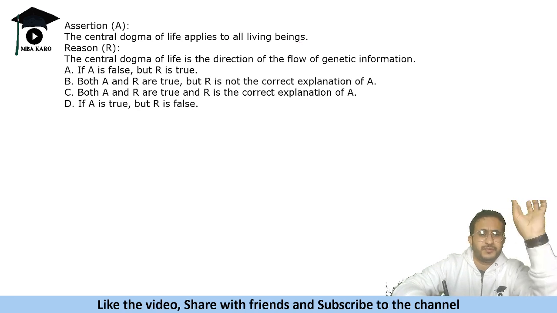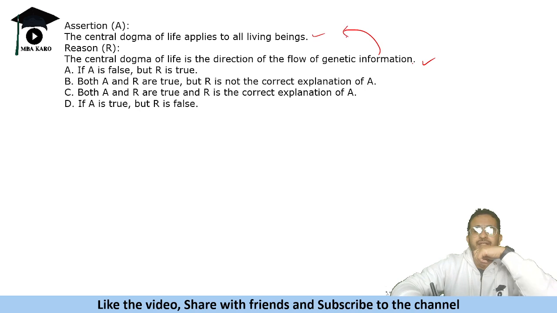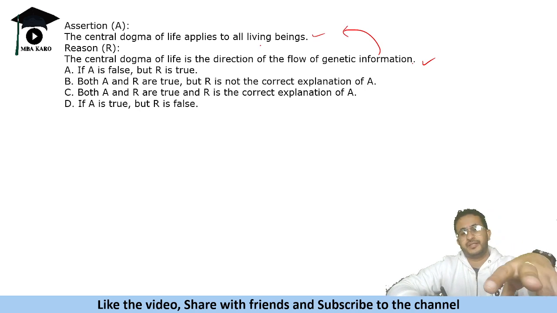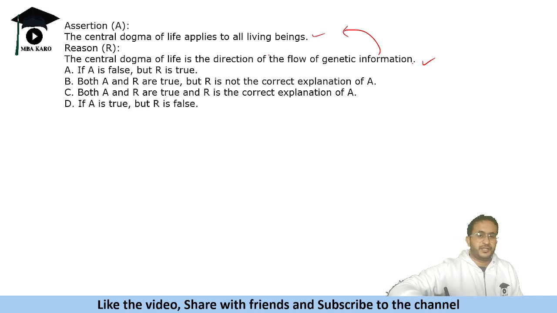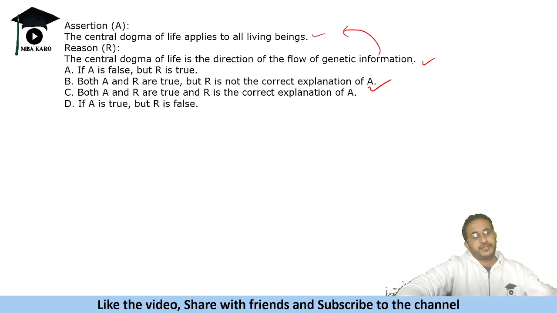These both statements are true, like central dogma of life applies to all living beings and is the direction of flow of genetic information. But this is not a reason that it applies to all living beings, right? It is the direction of flow of genetic information. That does not mean that it applies to all living beings. So both are true, and R is not the correct explanation of assertion.